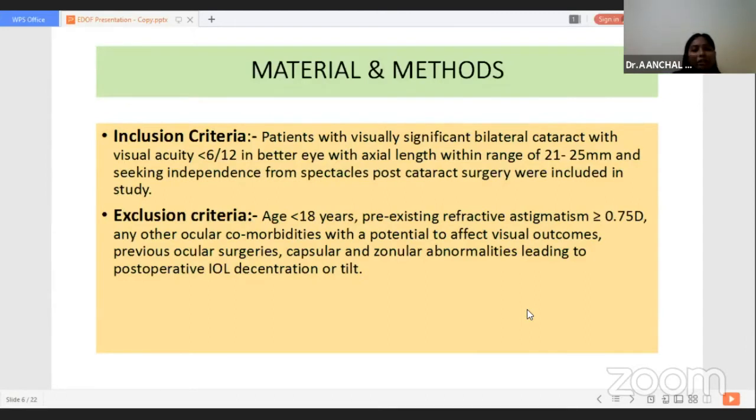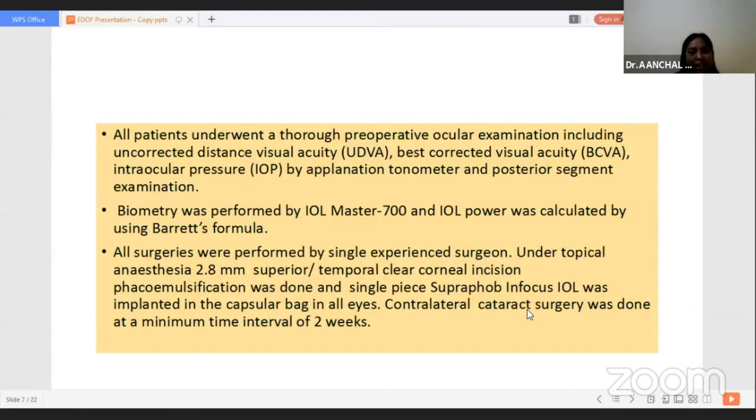In material and methods, patients with visually significant bilateral cataract with visual acuity less than 6/12 in the better eye, with axial length within a range of 21 to 25 mm, seeking independence from spectacles post-cataract surgery were included in the study. Patients with age less than 18 years, pre-existing refractive astigmatism of 0.75 diopter, any other ocular comorbidities which hamper the visual outcome, previous ocular surgeries, capsular or zonular abnormalities leading to post-operative IOL decentration or tilt were excluded from the study. All patients underwent a pre-operative ocular examination.